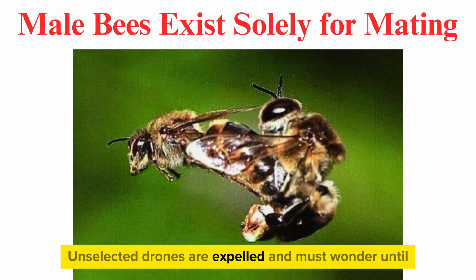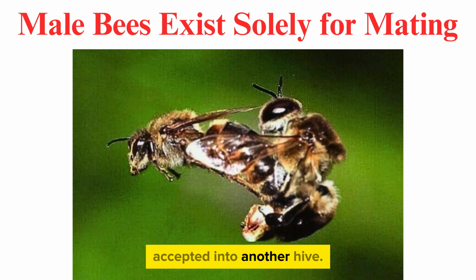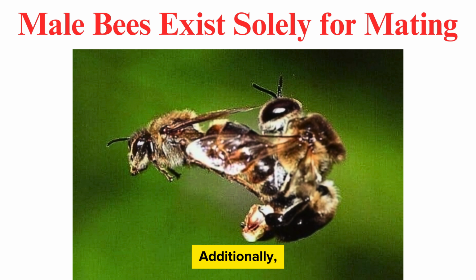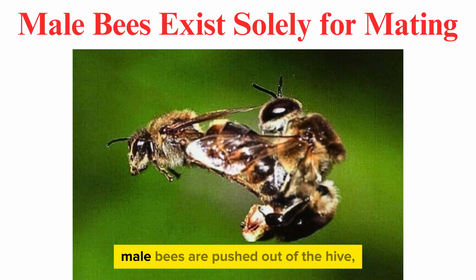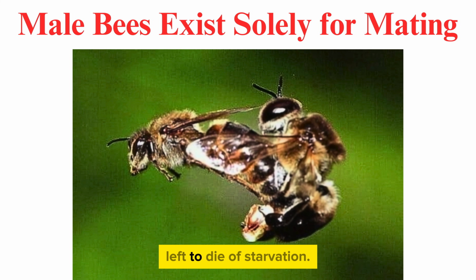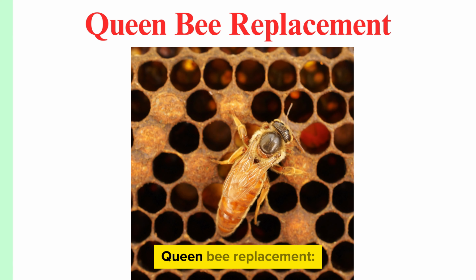Unselected drones are expelled and must wander until accepted into another hive. Additionally, if there's a shortage of food during winter, male bees are pushed out of the hive, left to die of starvation.